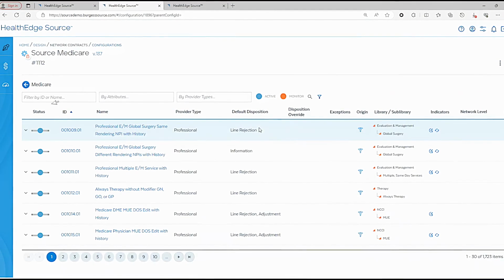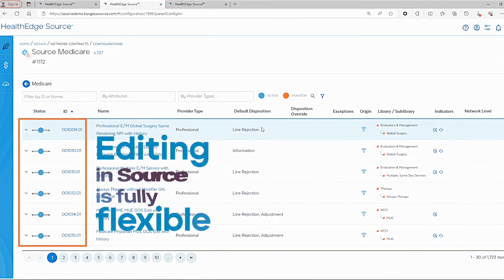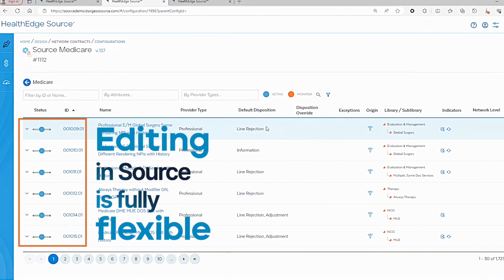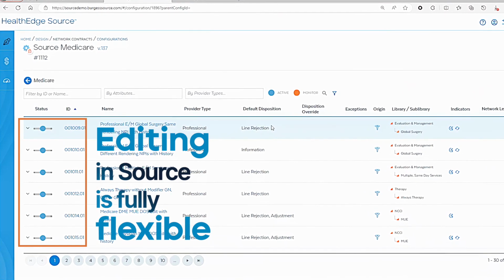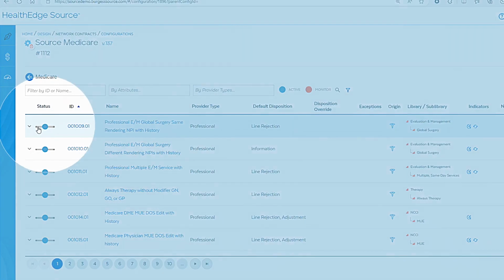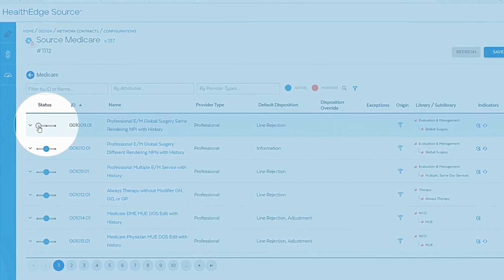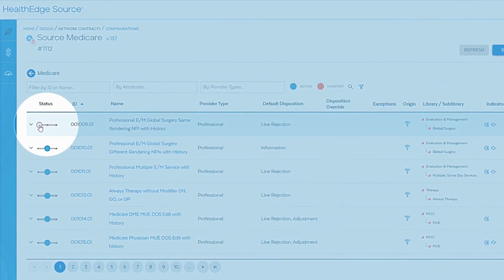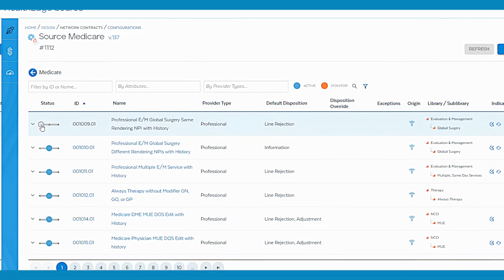All of the pricing and editing in Source is fully flexible, so even health plans that are almost following Medicare but need a few modifications can benefit from using Source and easily meet the needs of their use case by simply turning policies off or adjusting the percentage of Medicare reimbursement.